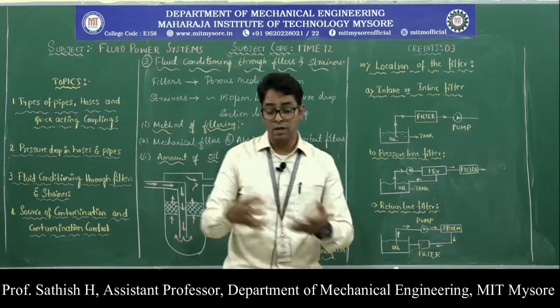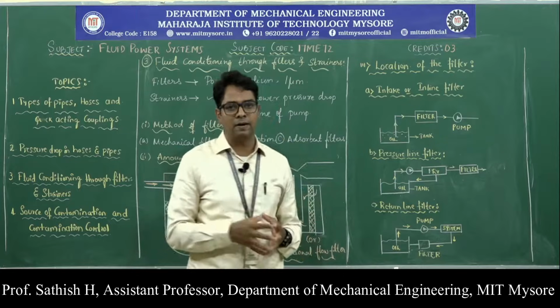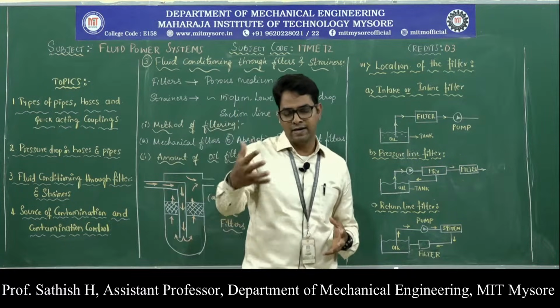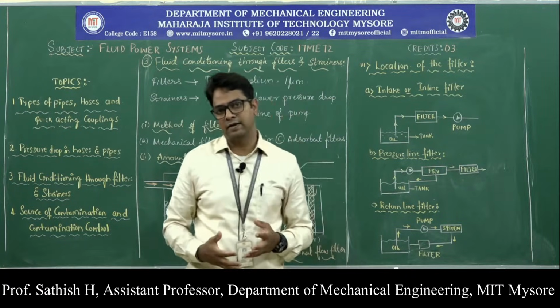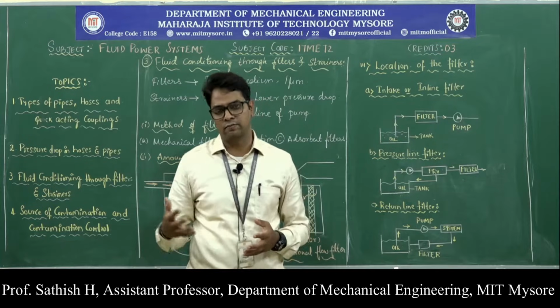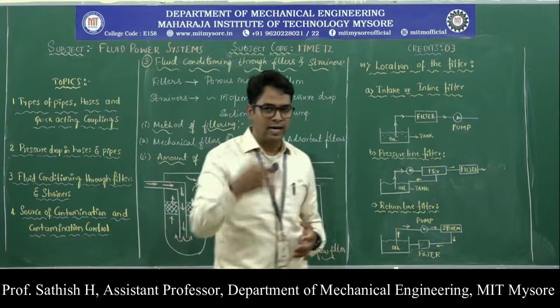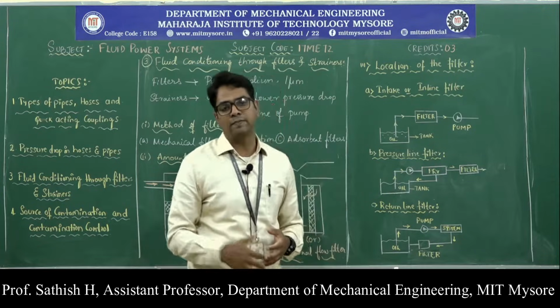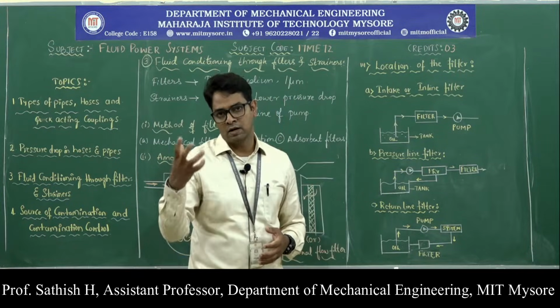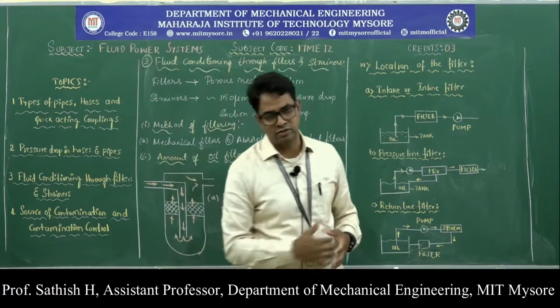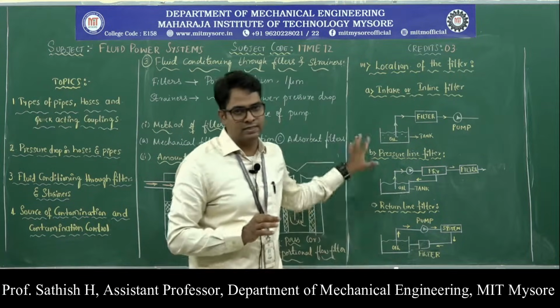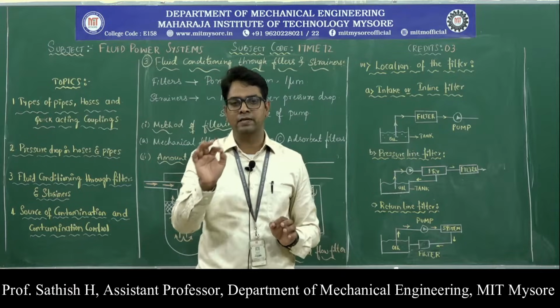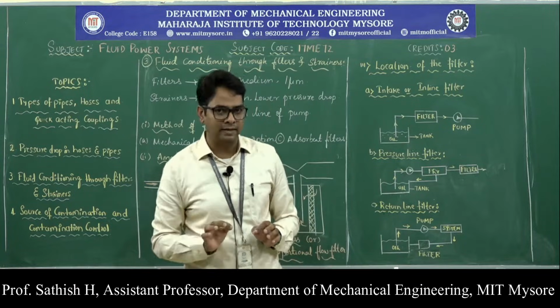You know that a hydraulic system consists of a pump, followed by different types of valves, pressure control valves, flow control valves or direction control valves, and then actuators, and the fluid comes back from the actuator to the tank. Before discussing these types, you should know what we mean by the pressure line and the return line.